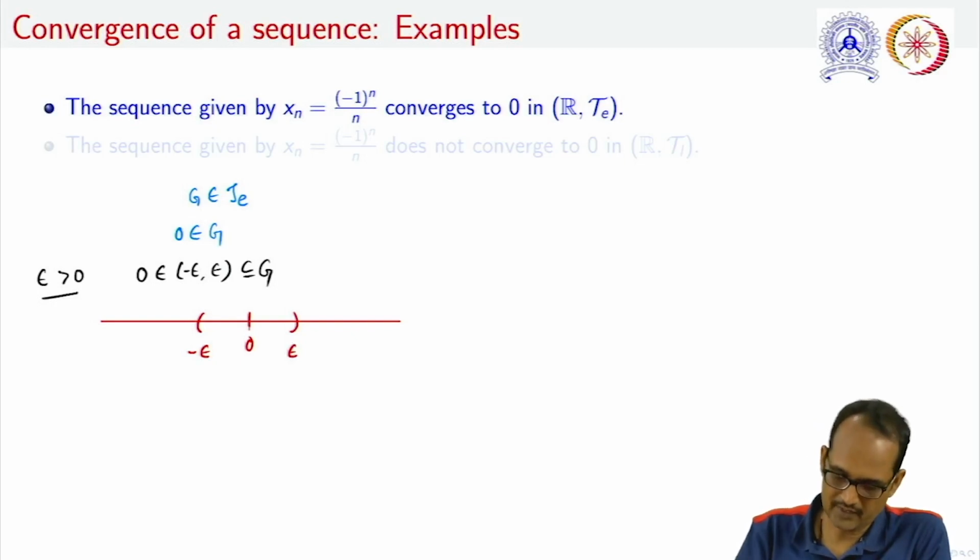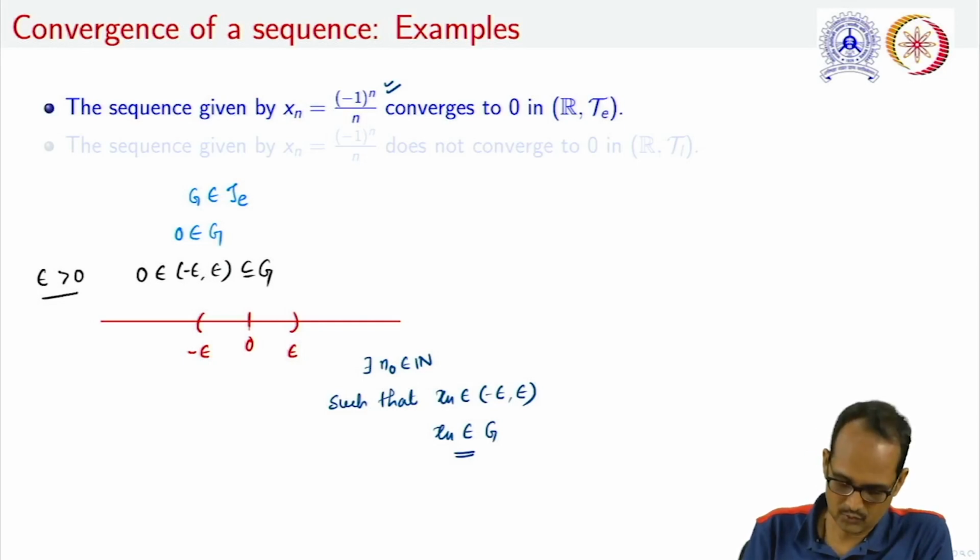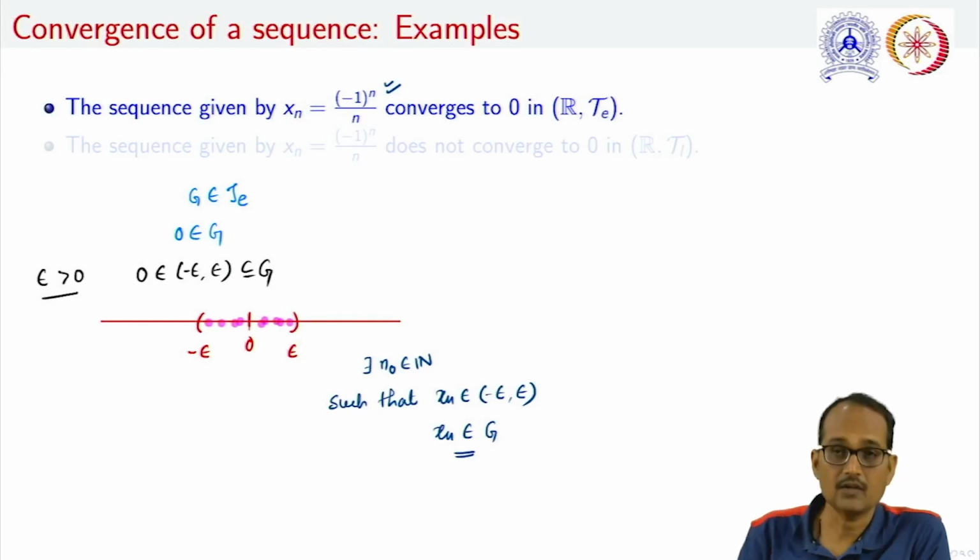If we are looking at this sequence, that is minus 1 raised to the power n upon n, then we can conclude that we can find some n naught in the set of naturals such that the sequence xn belongs to (minus epsilon, epsilon), and therefore this xn also belongs to G. The terms of this sequence are positive and negative, so the points will lie in this interval, and this n naught exists because of the Archimedean property.